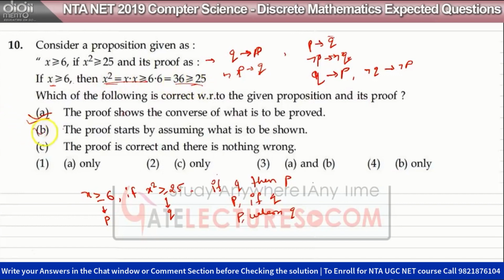So the second is also true: the proof is correct and there is nothing wrong. Okay, this is wrong. Why? Because this proof does not follow any logic standards. We have first order logic, and first order logic standards are not followed in this proof, so that's why this is wrong. According to logic, we cannot prove something by taking something which needs to be proved. This needs to be proved, and we are using it in the proof itself. So this is wrong, and A and B are correct. So C is the answer.